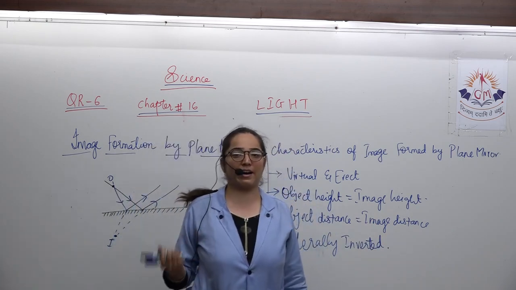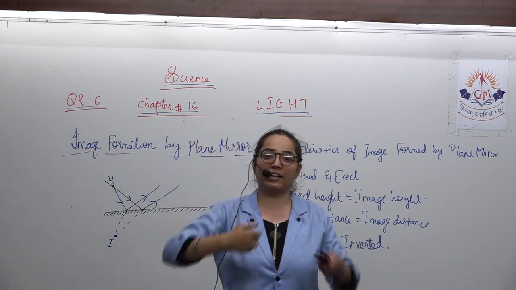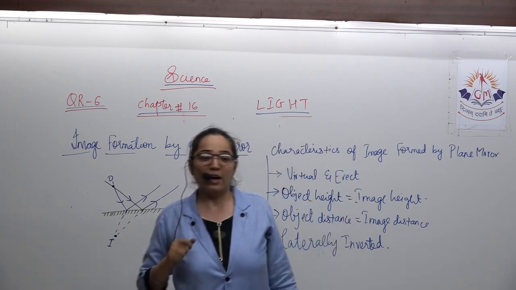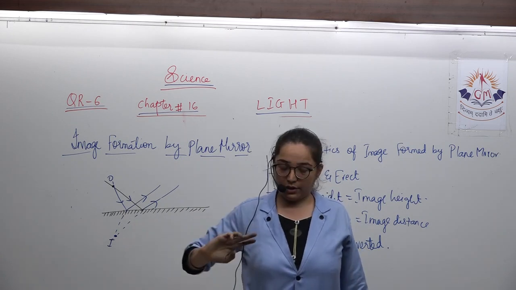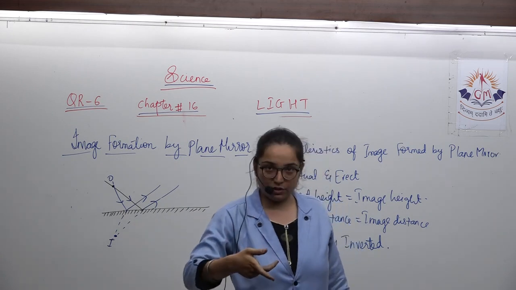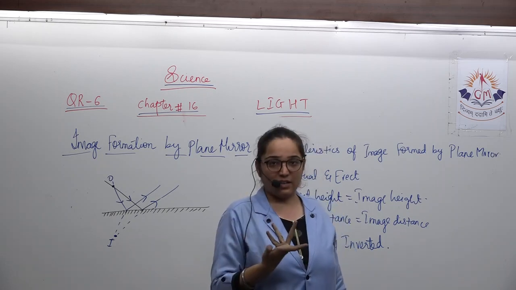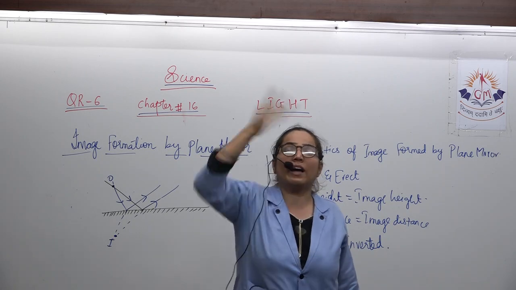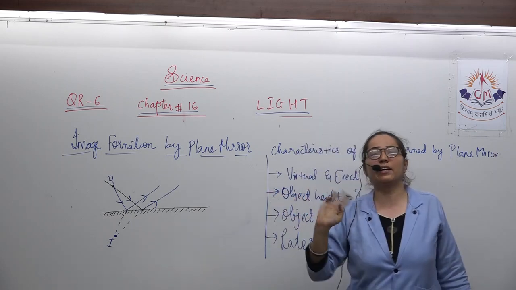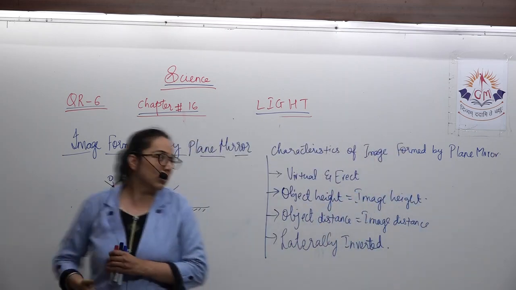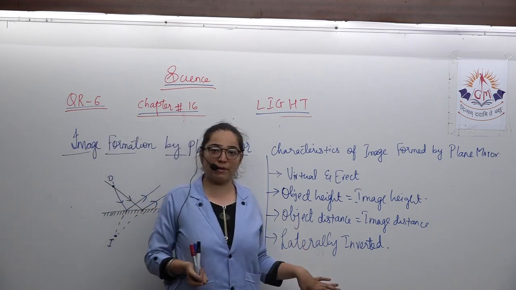What is the meaning of this word laterally inverted? It means imagine if you are combing your hair with right hand, then in mirror it will appear to be left. If you are taking your right leg towards the mirror, then in mirror it will appear to be left. It is sideways inverted. The person does not look upside down, but it is inverted laterally. So this is about how the image is formed, and these are the characteristics of image formed by plane mirror.